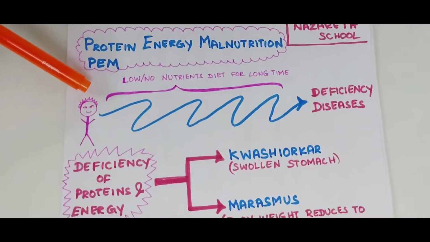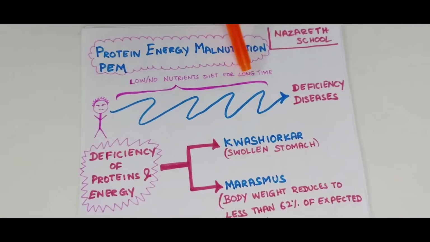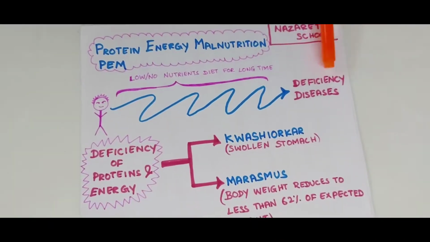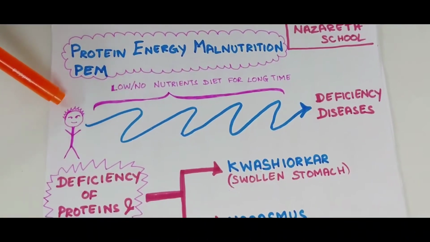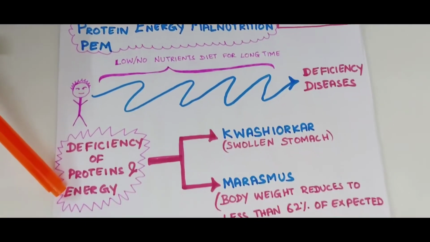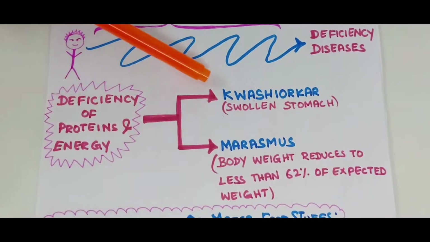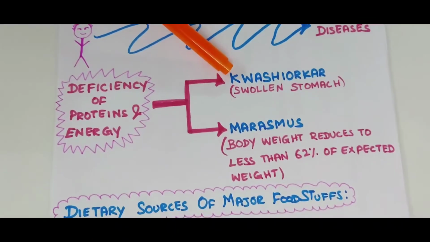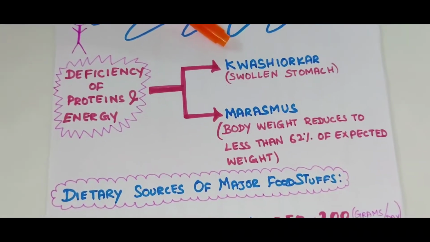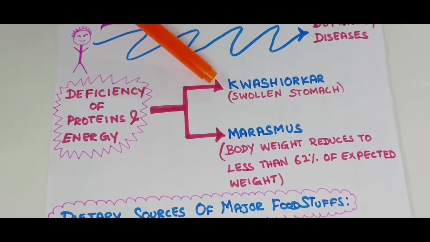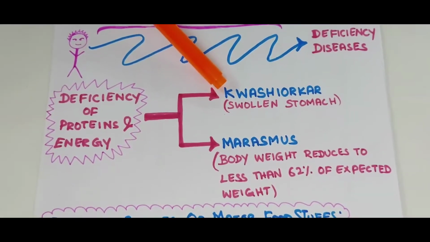What is deficiency disease? Absence of certain nutrients in our daily diet over a long period of time leads to deficiency disease. This condition is referred to as malnutrition. Deficiency of protein and energy leads to kwashiorkor and marasmus. First one, kwashiorkor. It is a condition of severe protein deficiency. It affects children between 1 to 5 years of age whose diet mainly consists of carbohydrates but lacks proteins.